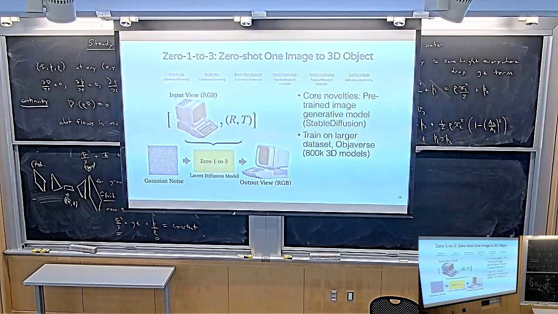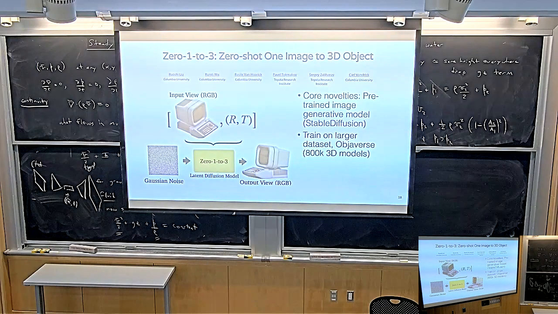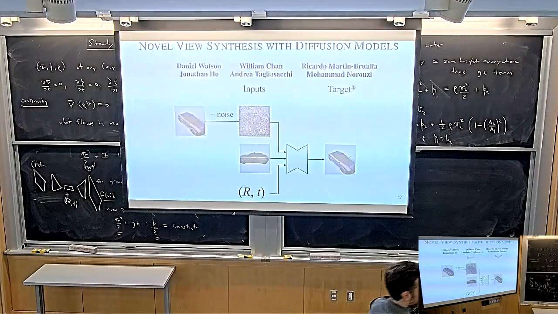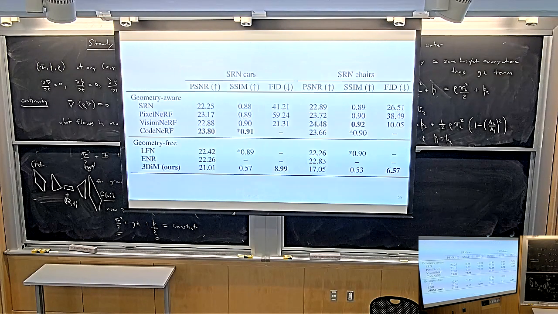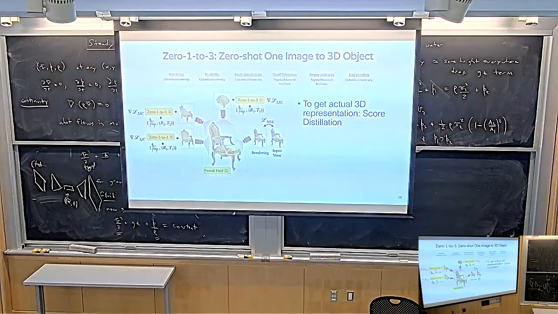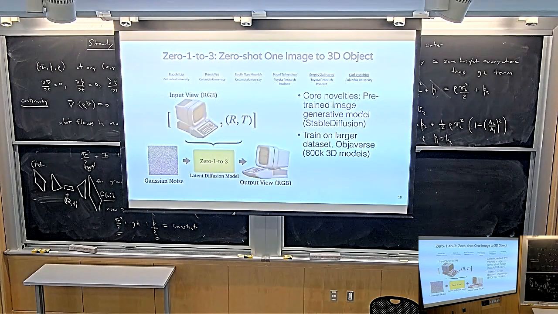Okay, so here's a paper called 0123. And 0123 actually works almost exactly the same as the paper that we just discussed. It has almost the same input-output behavior. Let me show you the overview figure. So this is the overview figure of 0123. It's basically the same thing. You have a model, they call it a diffusion model, but basically you give it a context image, you give it a camera pose, and then you give it noise, and the model denoises this image to generate a novel camera view of this object. So same input-output behavior, right?